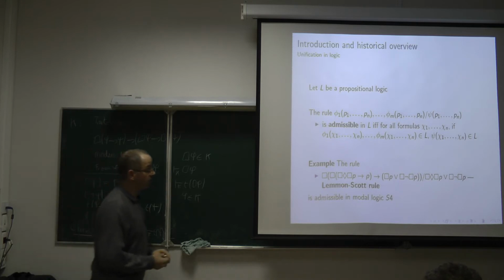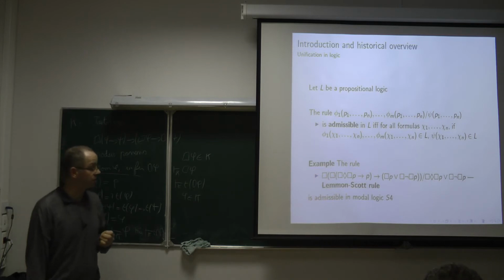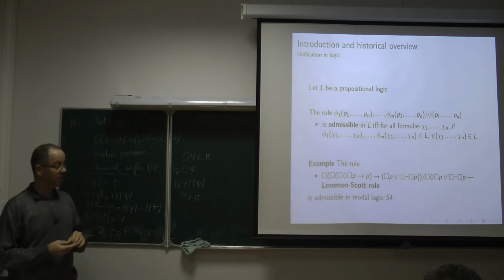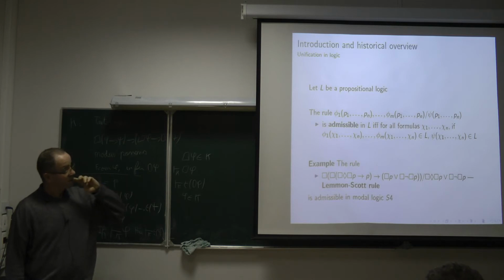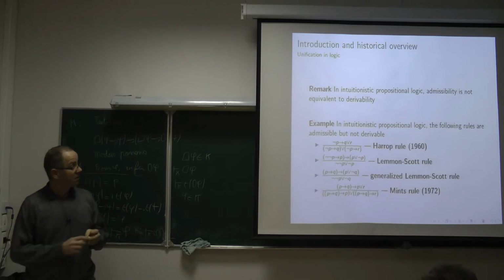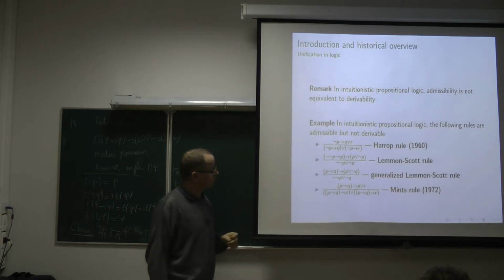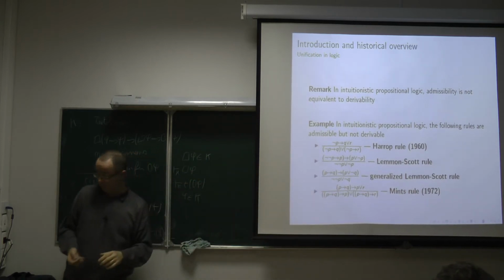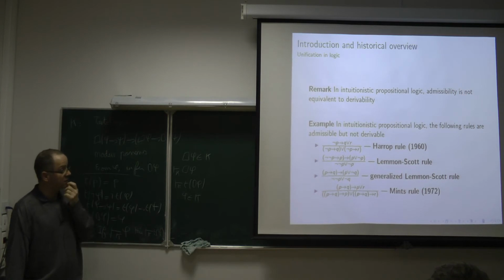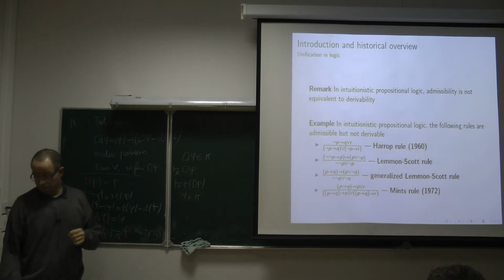And if you know what the Gödel translation is, going from the language of intuitionistic logic to the modal language, you will recognize that this inference rule, which is admissible in S4, corresponds to, I am going to the next slides, the so-called Lemmon-Scott rule, which is this one. There are other examples of admissible inference rules in intuitionistic logic. These four rules are not derivable, but they are admissible.